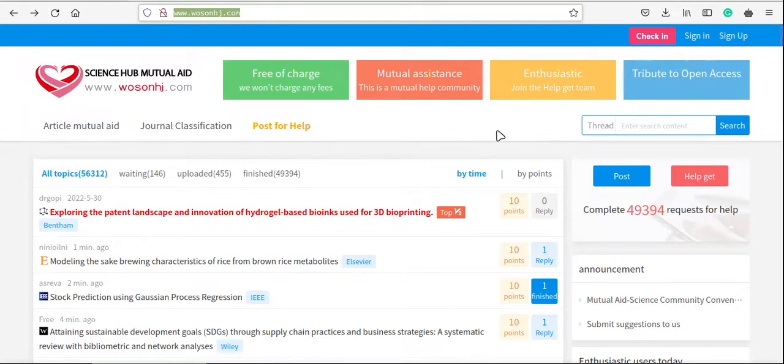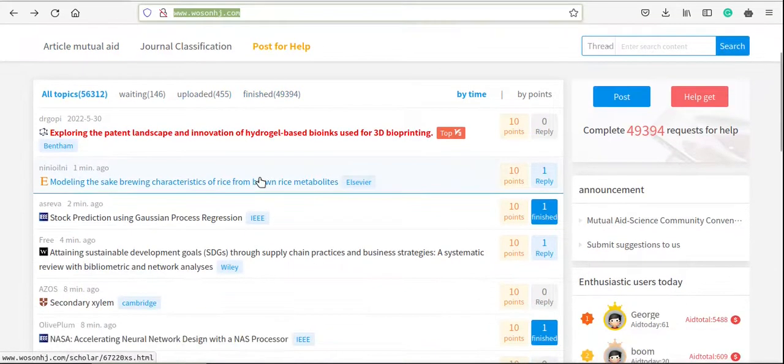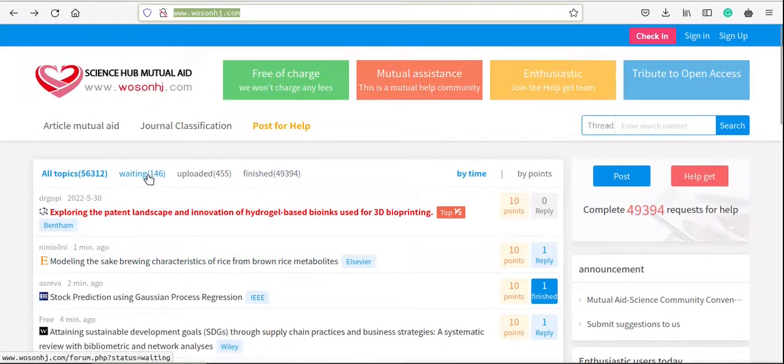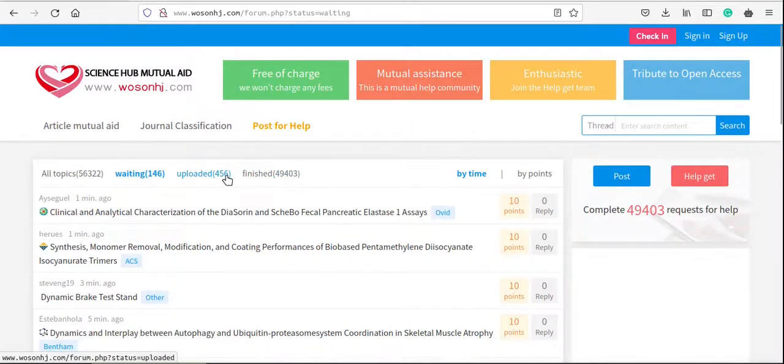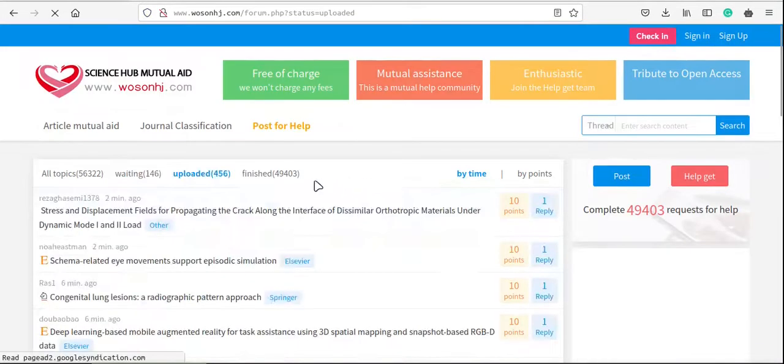So that's why it's called mutual assistance. Maybe someday I will be the person with access to a particular manuscript, and I can provide it to another person on this portal who is requesting it. Fine. So you can see that there are so many parts here, all topics, that is all the papers that have been requested so far. There are some waiting, that is the papers that have not yet been found. There is something called uploaded, and there is something called finished.